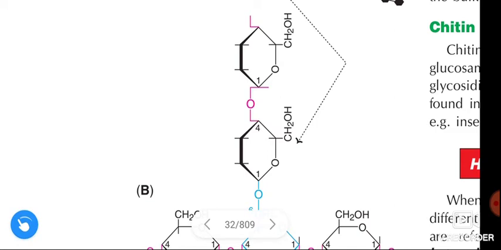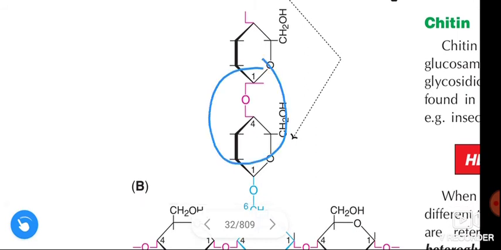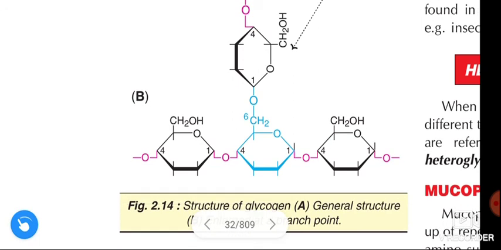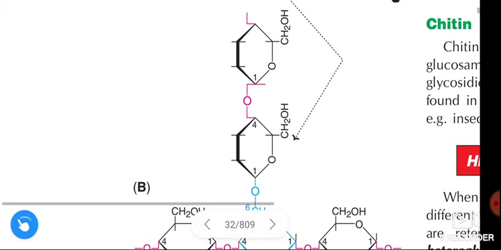These are linked through alpha 1 to 4 glycosidic bonds, and also alpha 1 to 6 glycosidic bonds. This is about the homopolysaccharides.